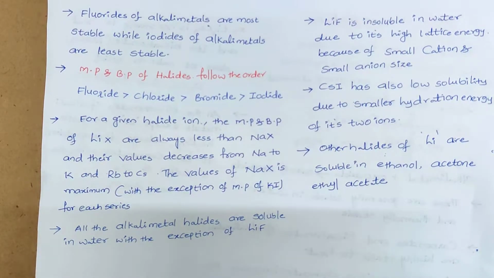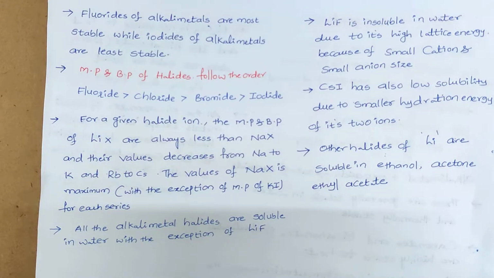Now some other important properties of these halides. When we observe the halides of alkali metals, the fluorides are more stable, while the iodides of alkali metals are least stable. When we observe the melting points and boiling points of these alkali metal halides, the fluorides always have the higher melting point and boiling point. Iodides possess the lower melting and boiling points. The order of melting point and boiling point of different halides is fluorides greater than chlorides greater than bromides greater than iodides.